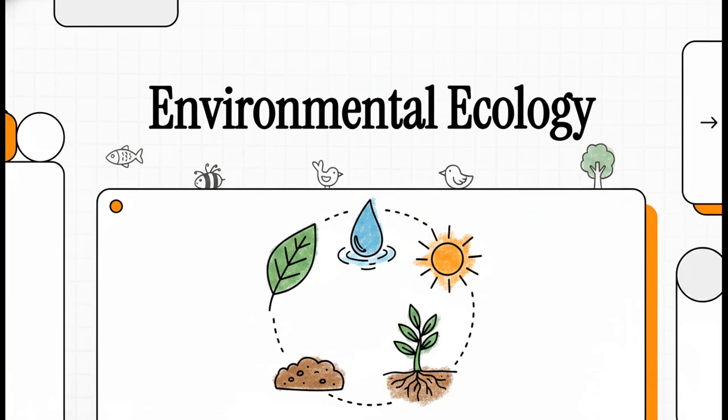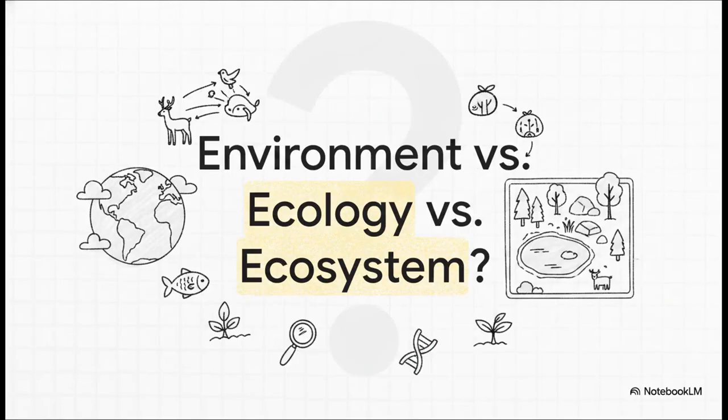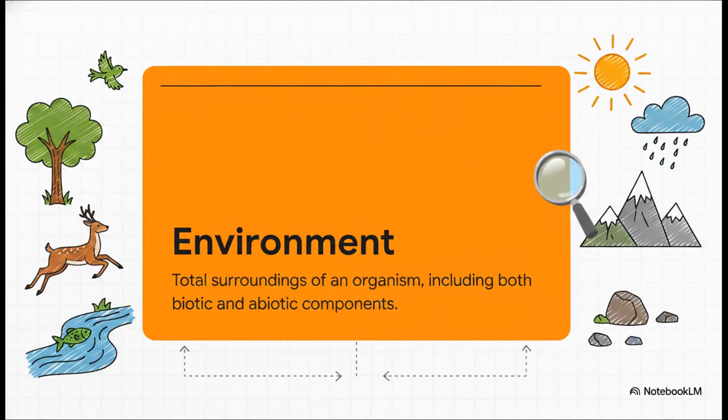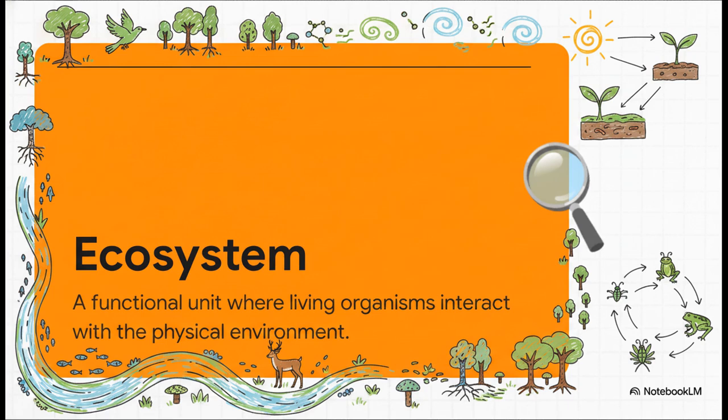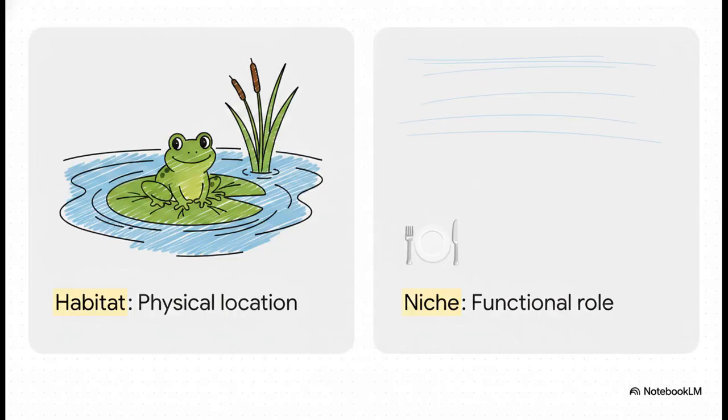Today, we're decoding our planet's literally vital life support systems. So let's dive in. Do you actually know the real differences between these three super common terms? First up, the environment. It's basically everything around you, living and non-living, that influences life. But ecology, famously named by Ernst Haeckel in 1866, is the actual scientific study of those relationships. And an ecosystem? That's the functional space where all that interaction actually happens, detailed by E.P. Odum.